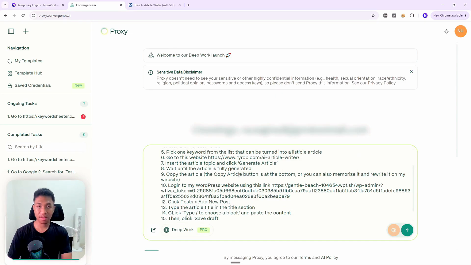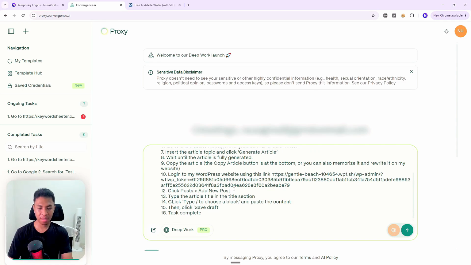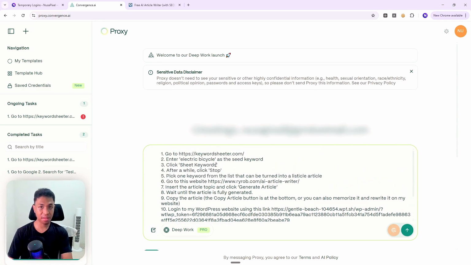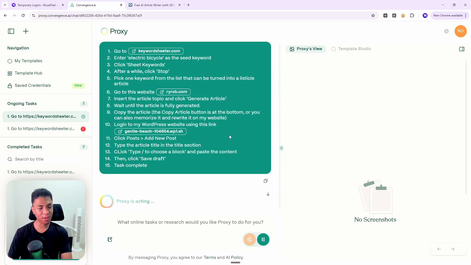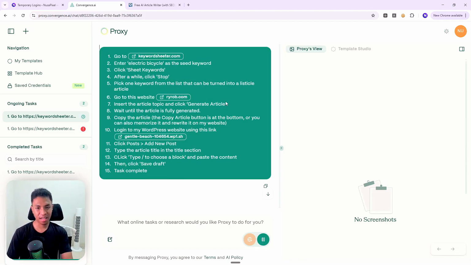Okay, that's the only thing that I changed. Steps number 6, 7, 8, and 9. And since it's no longer visiting websites to do competitor analysis, then hopefully it can just get the article done. This is not a full SEO work anymore, but given the situation and given the complications that occur, I think it makes sense to just cut some corner and at least just get the job done.